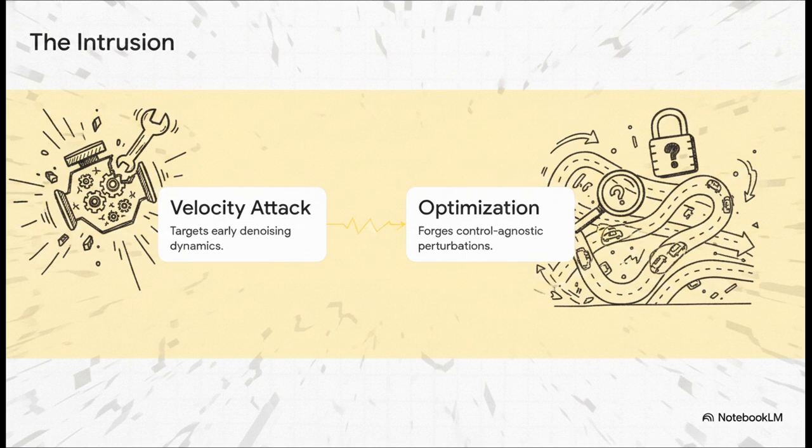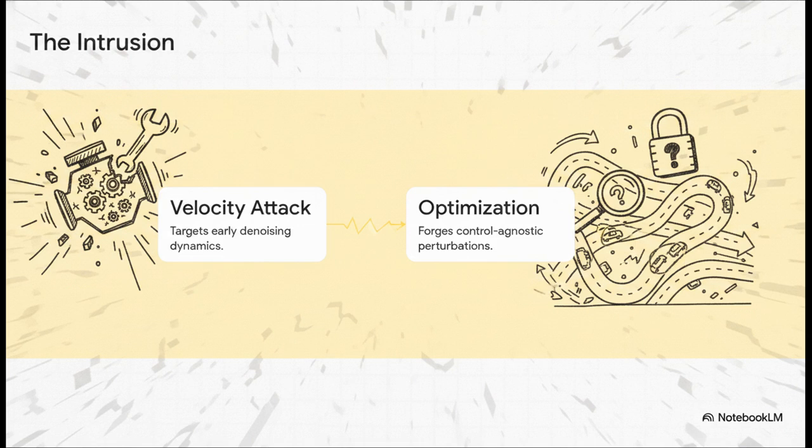Step 1 is a self-supervised velocity attack, targeting early denoising dynamics. Think of it this way. Instead of waiting to see what the AI generates, the attacker throws an invisible wrench into the engine exactly as it starts up. By disrupting the initial denoising process, which is the very first step the AI takes to generate an image, the entire foundation of the reality is corrupted from millisecond 1.